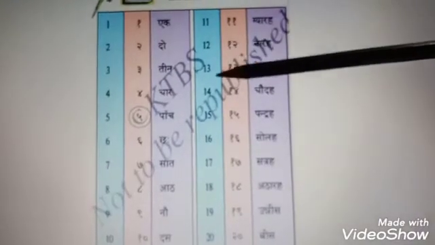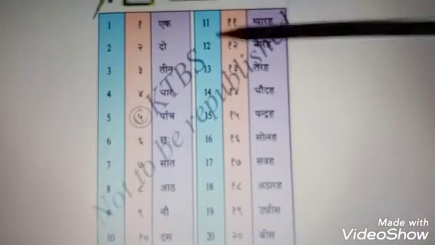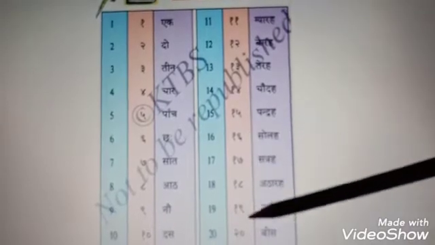Yes, you can see here 11 to 20 also they have given in English, and this is the Hindi numbers.